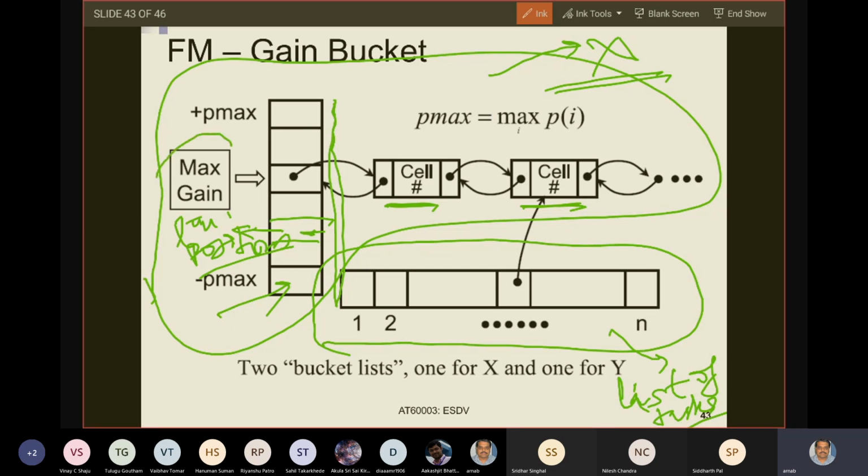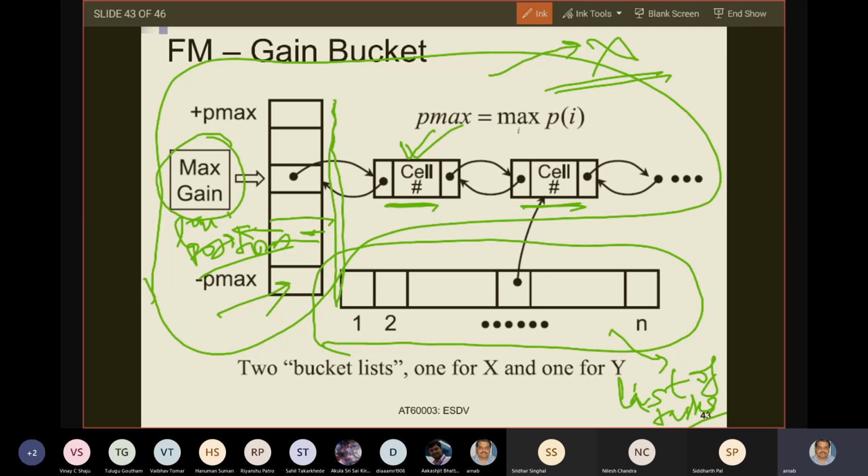This box, max gain, is a global variable which points to the position in this array which currently holds the task with the maximum gain. So at any point in time, you can directly go to this variable max gain and take out the first task in this list and do the move.